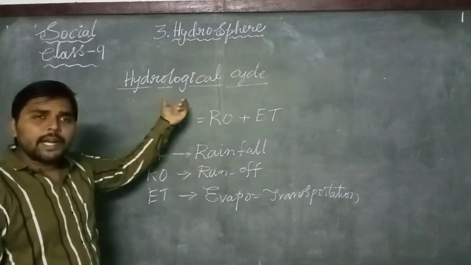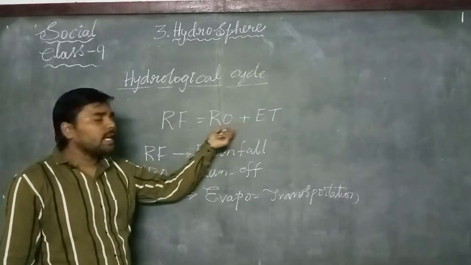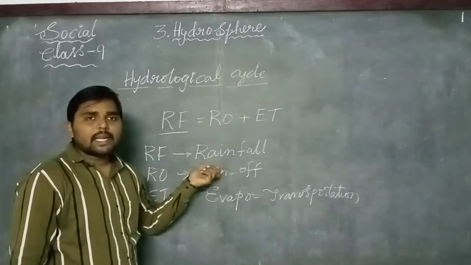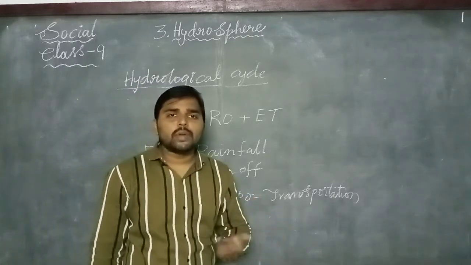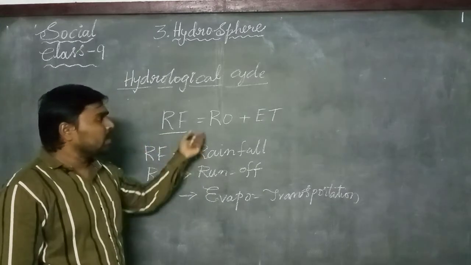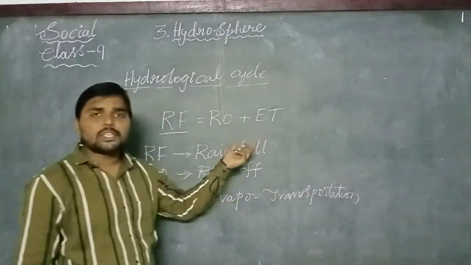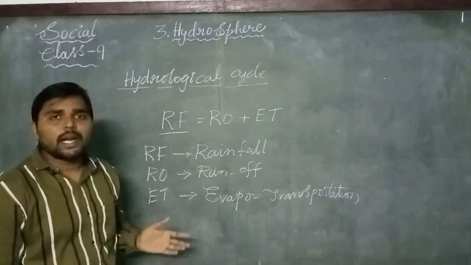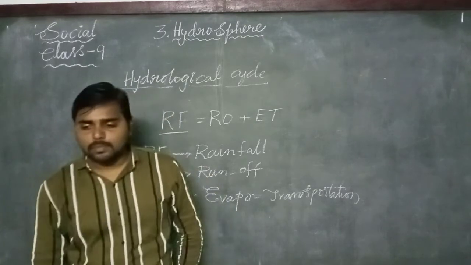Sometimes the hydrological cycle is expressed in the equation Rf = Ro + ET. Here Rf means rainfall. How are we getting water from the oceans to the land? By rainfall we are getting fresh water. This rainfall is the combination of runoff and evapotranspiration done on the oceans. This is the equation of the hydrological cycle. Now let us see the stages of the hydrological cycle.